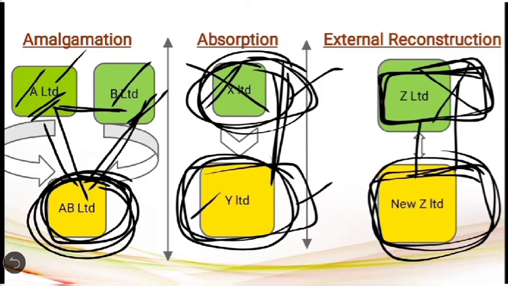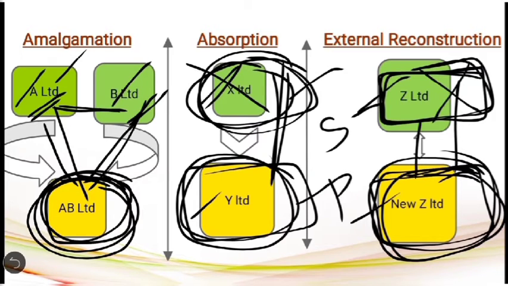So under the external reconstruction, the existing company's business will be completely liquidated and the same members or most of the members of the existing company will form a new company, and that new company will take over the business of that wound up company. So here the new company will have a new structure, and it will operate with a new set of rules and regulations. In case of external reconstruction, as Z Limited is going to be liquidated, that becomes the selling company, and new Z Limited, as it is purchasing the business of Z Limited, it becomes the purchasing company.